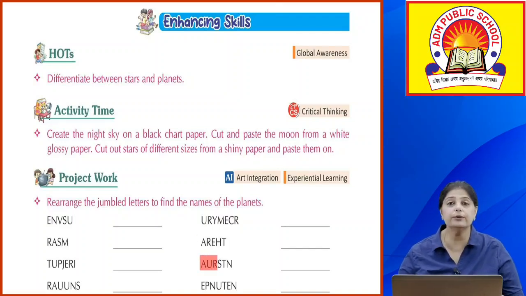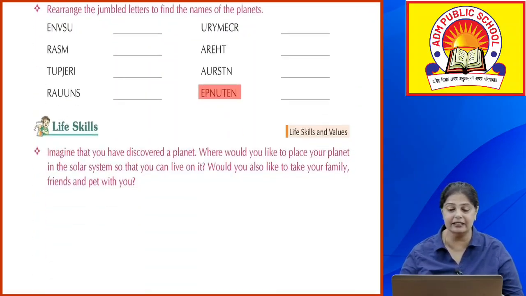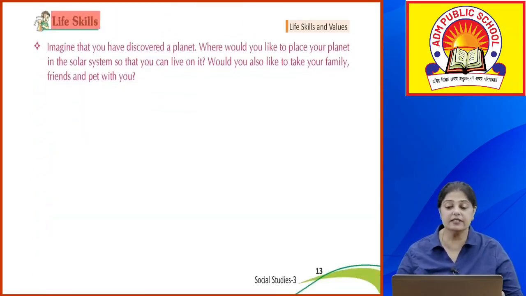Then AURSTN, Saturn, SATURN. Then you have EPNUTEN, Neptune, NEPTUNE. Okay, now life skills.